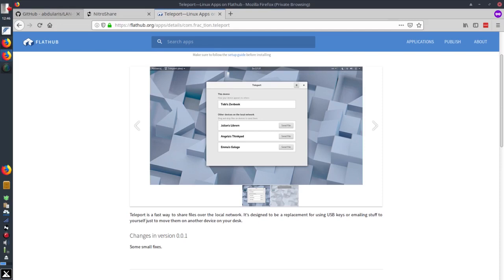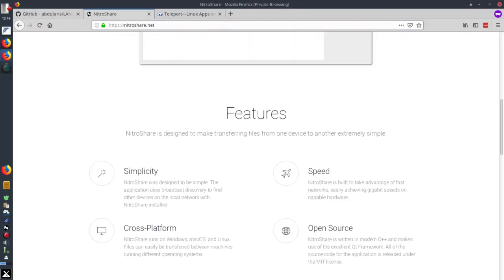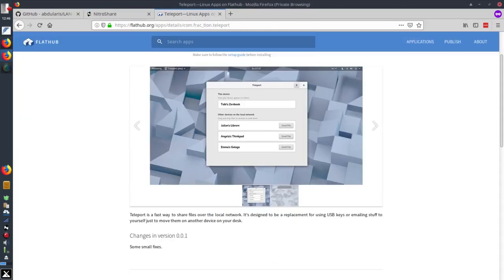I have just installed LaneShare and NitroShare and they both were really great. So you can use these 3 applications to easily share files between your Windows, Mac or Linux computers.